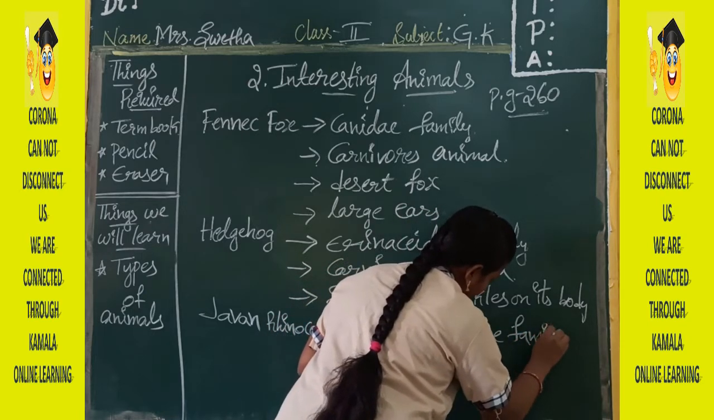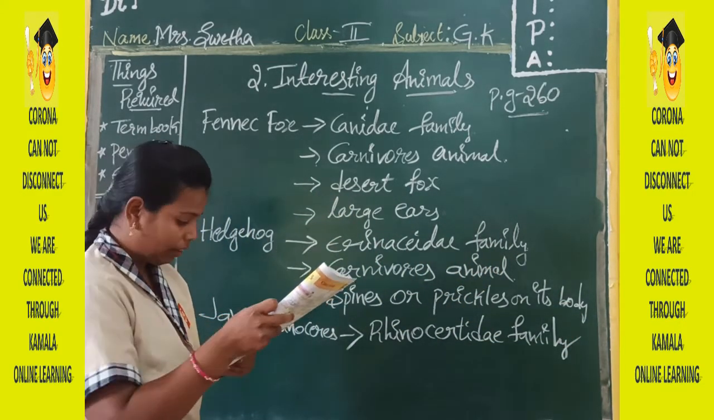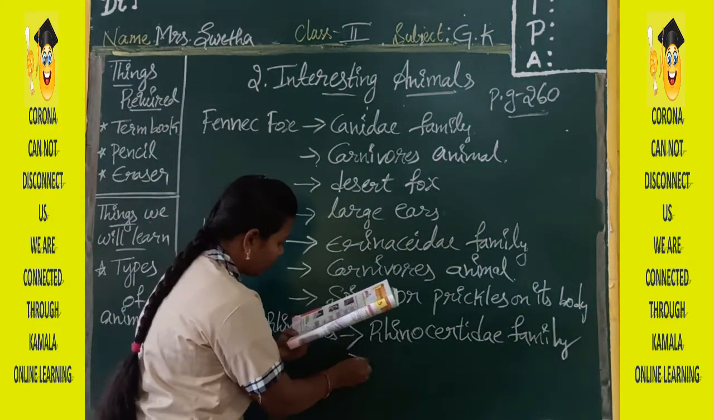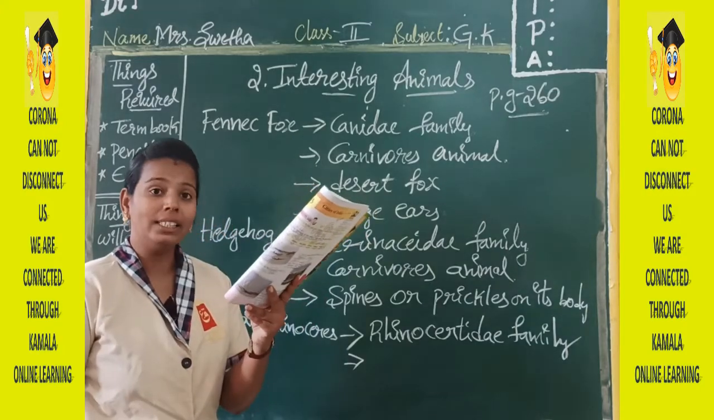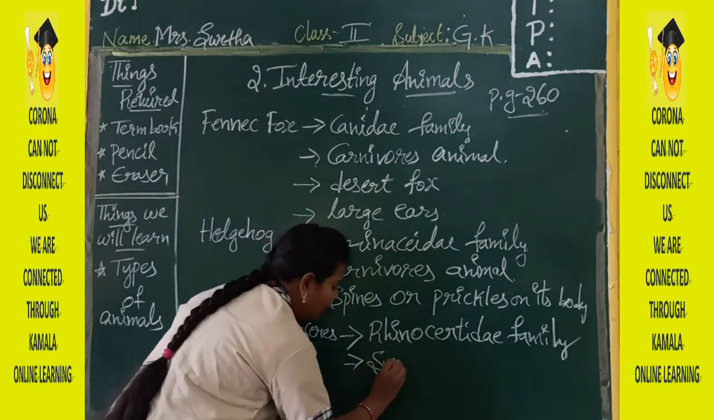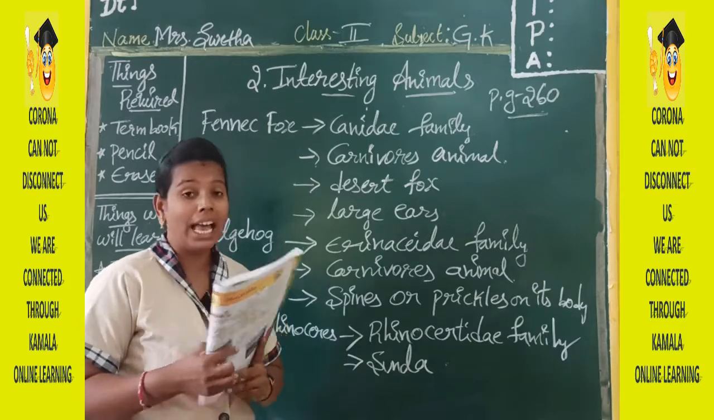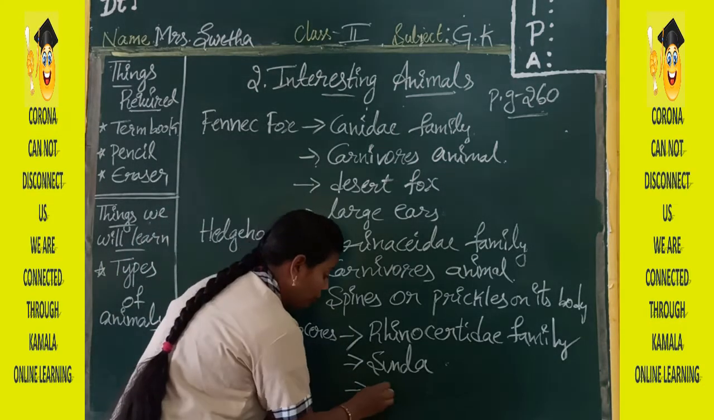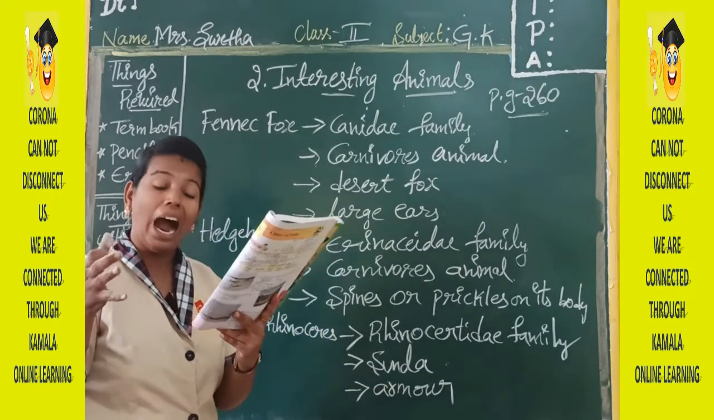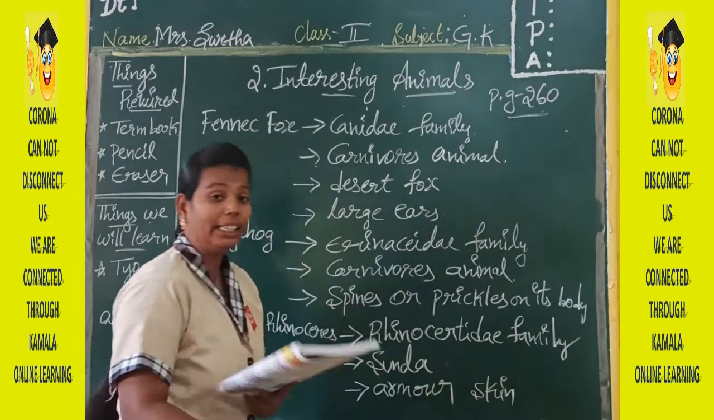Rhinoceridae family. Okay. And next, this is also called the Sonda rhinoceros. Okay, this is also called the Sonda rhinoceros, and the skin of this animal is like armor, means very hard skin it will have. Okay, very hard skin it is having.